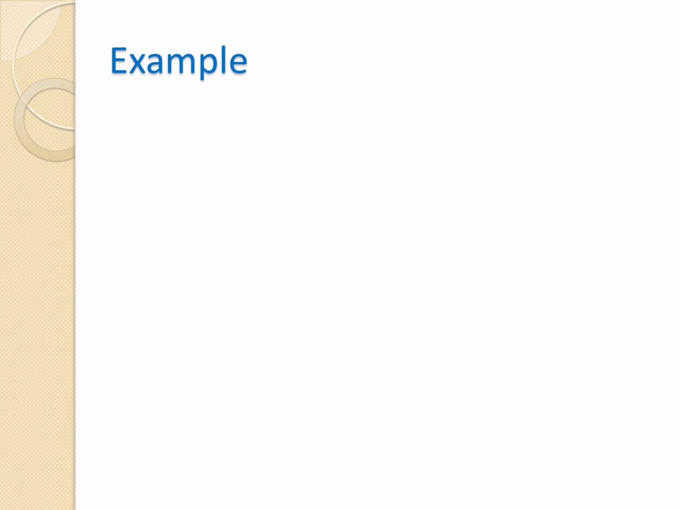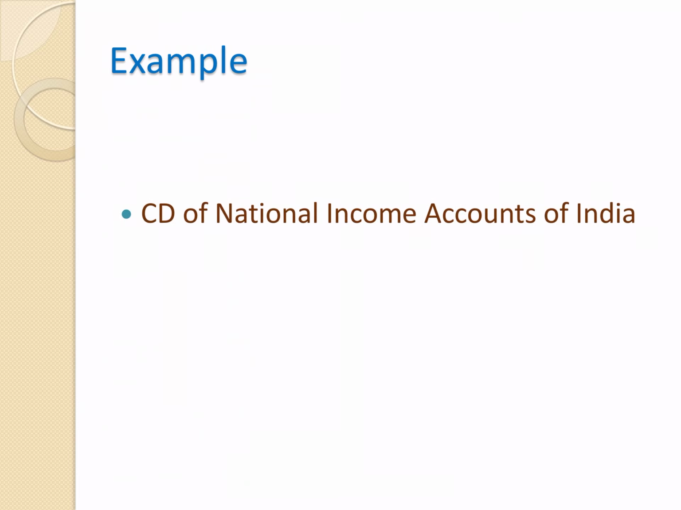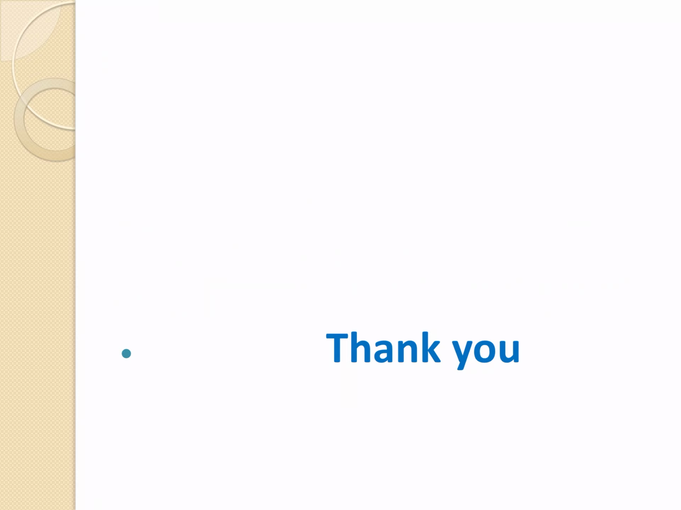Examples are there. First, if you want to know the national income accounts, you can purchase the series of national income accounts of India. Next, CD of Census of India. You can purchase the CD of Census of India. CD of Annual Survey of Industry in India. So you can purchase the compact disc of Annual Survey of Industries in India. You can understand all this data, all this information by purchasing these CDs from the market.